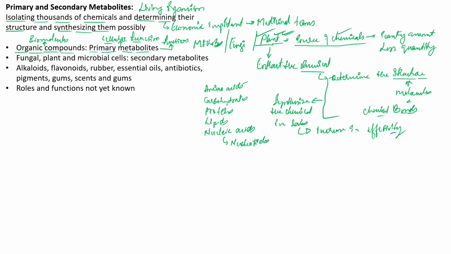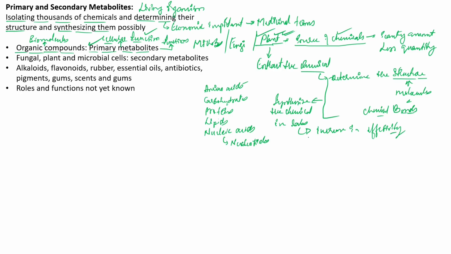So we can say that these are called the primary metabolites: the amino acids, the lipids, the nucleotides, which are mainly involved in the formation of nucleic acids. All of them are called primary metabolites because they have certain cellular functions. They take part in one or another cellular activity. Hence we call them primary metabolites.